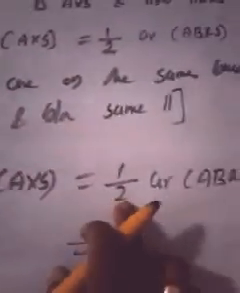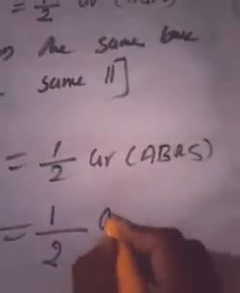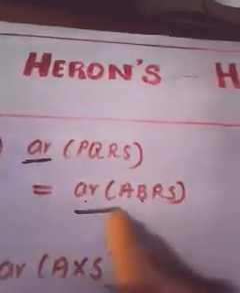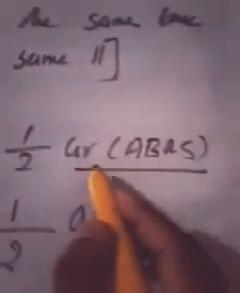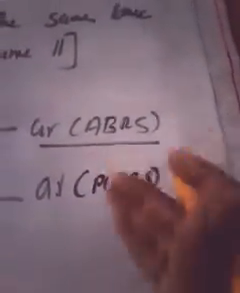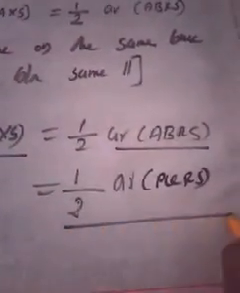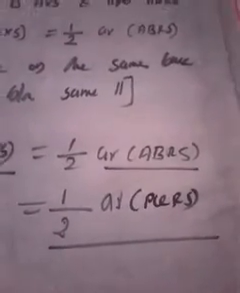So let it be. Anyway, we reached area of AXS is equal to half into area of ABRS, no? So can I replace it, half as it is, area as it is? Instead of area of ABRS, in the first session we proved that area of ABRS is nothing but area of PQRS, isn't it? So instead of area of ABRS, can I write area of PQRS? Of course. Why? Because both areas are the same. So in that way we proved that area of AXS is equal to half into area of PQRS. You may have understood, isn't it? Okay. So hence the proof.